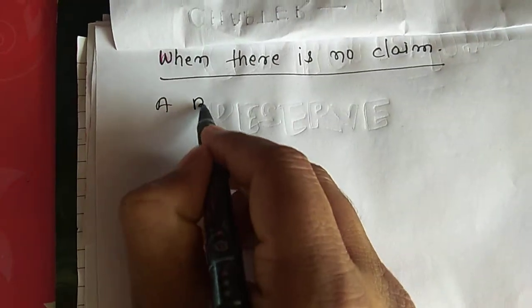So the first case is when workman compensation reserve is given in the question but there is no claim for accident or any other matter about the workman compensation reserve. Let's take one example. A and B are two partners.